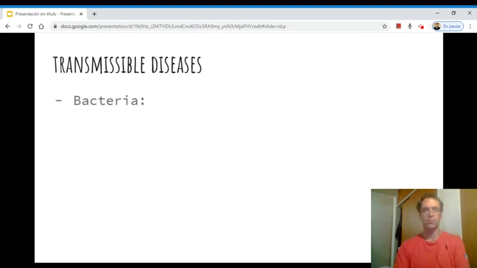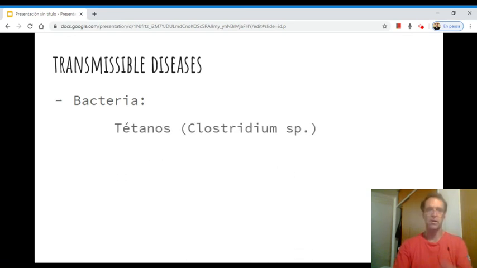Another group of microorganisms that cause transmissible diseases is bacteria. A quick run through them, an example is tetanus. This disease is the one that is transmitted by wounds, especially deep wounds. That's why every time you suffer a deep cut, you have to be given this anti-tetanic vaccine. We'll talk about vaccines very soon.